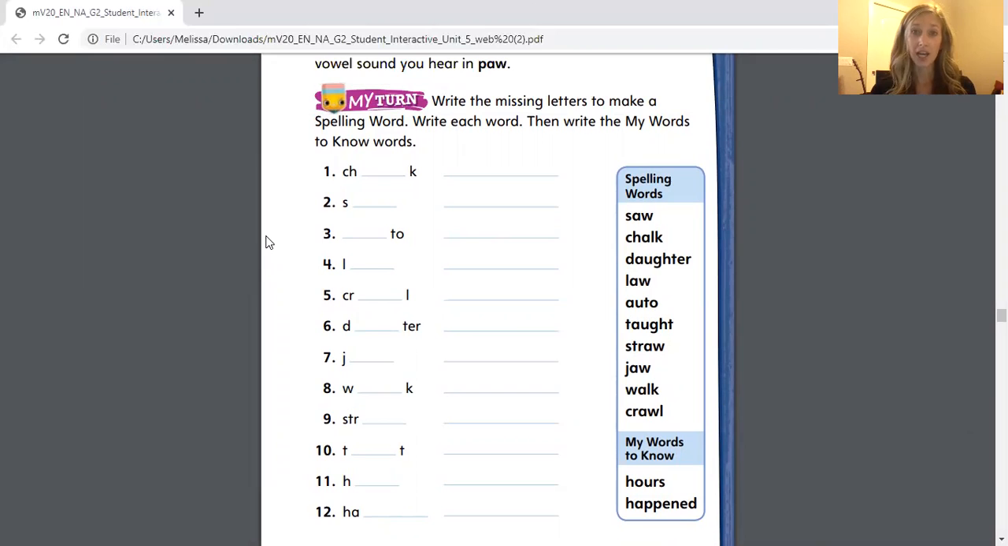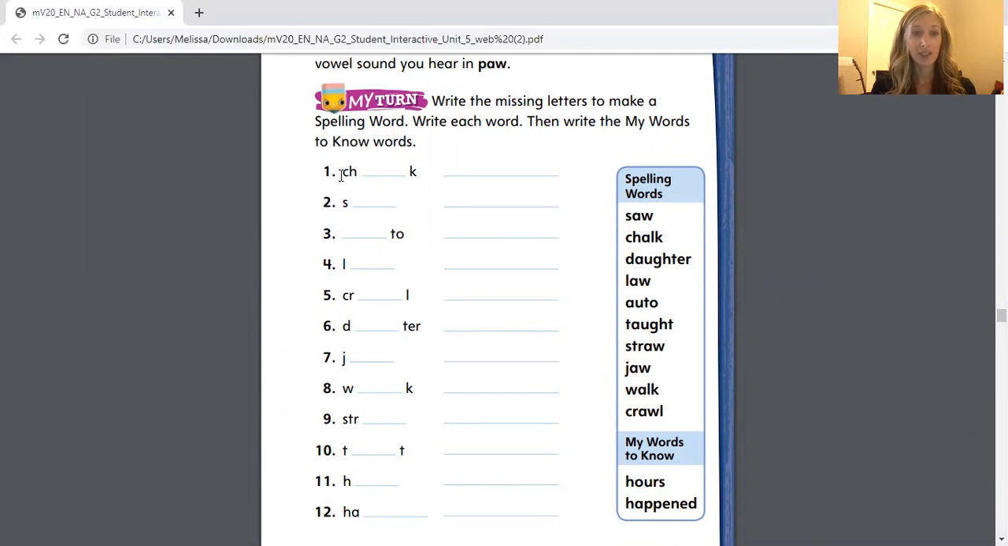Write each word, then write the my words to know. So the my words to know are numbers 11 and 12. That's a hint for you right there. They're the only words that begin with a letter H. So you can just go ahead and write those words down. But for numbers 1 through 10, you notice that the ah sound is missing.